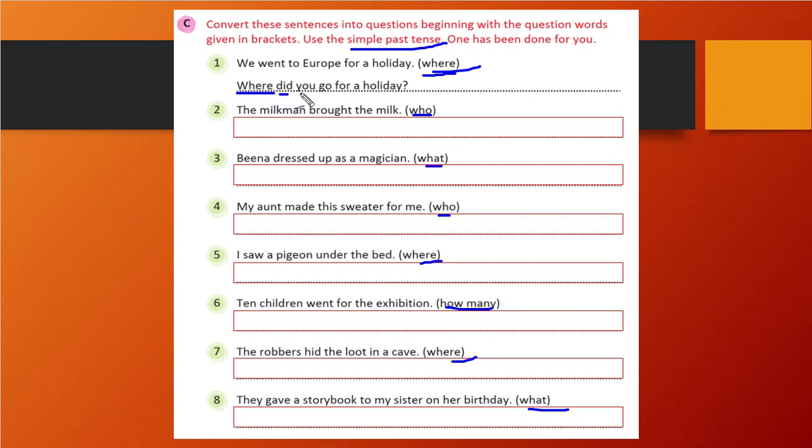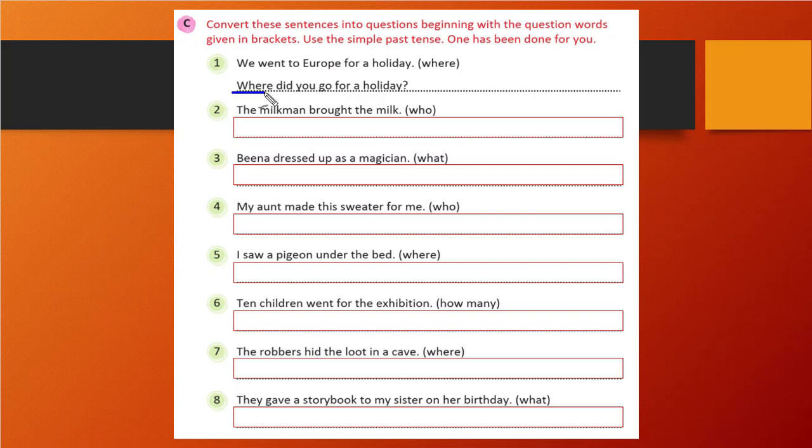Did, then you, and Europe is our answer, so go for holiday. Went is our verb, and we will write it in the original form, so it will become go. Understood? No? Let me explain again.